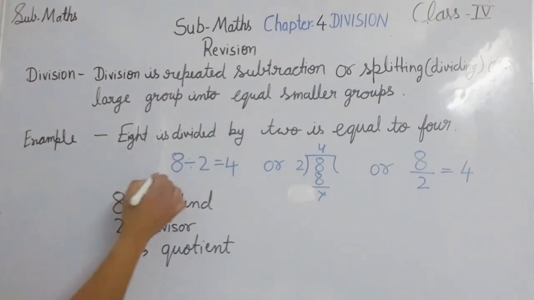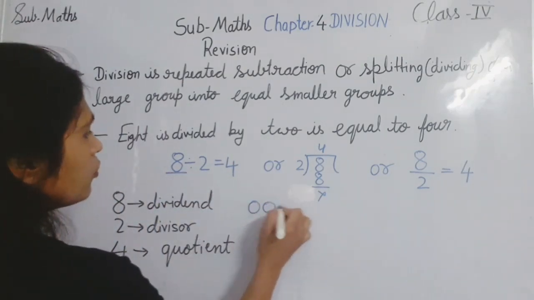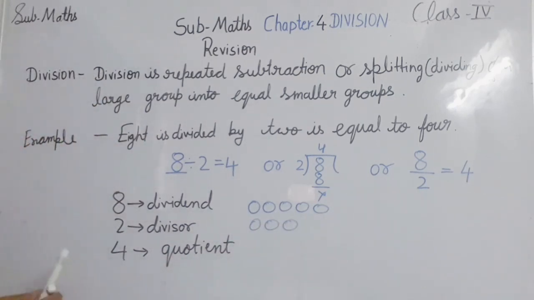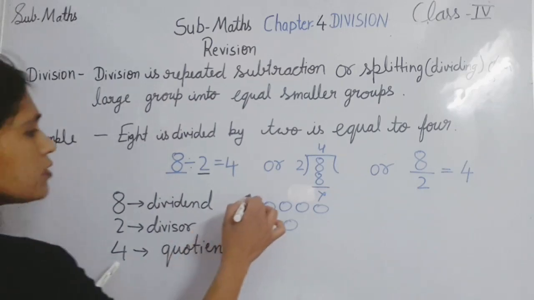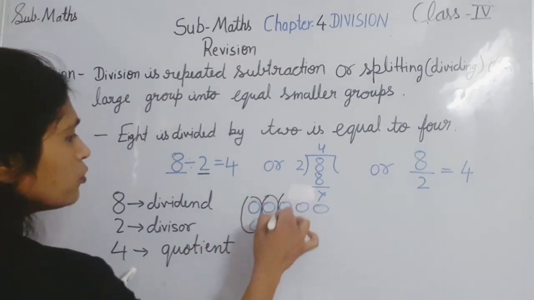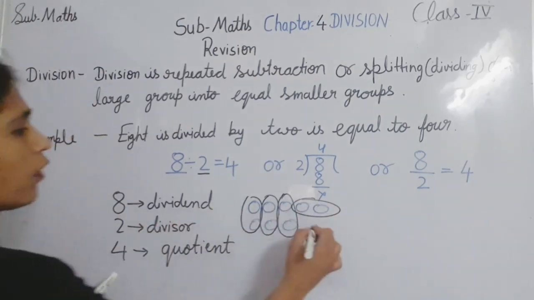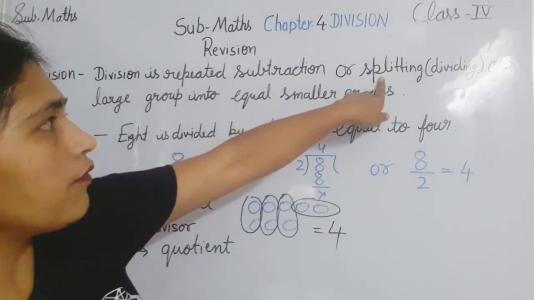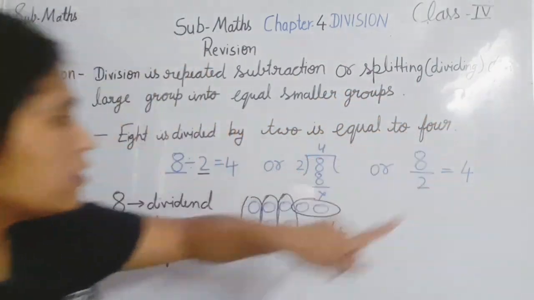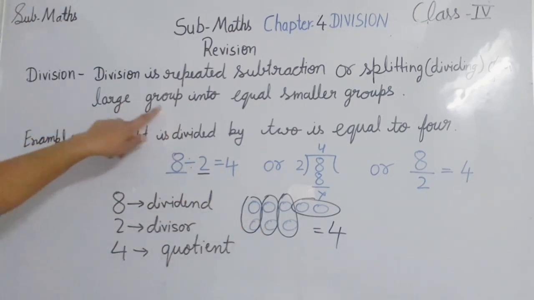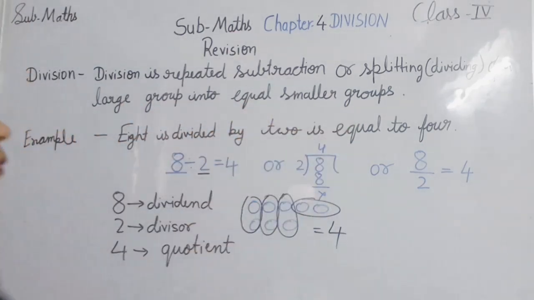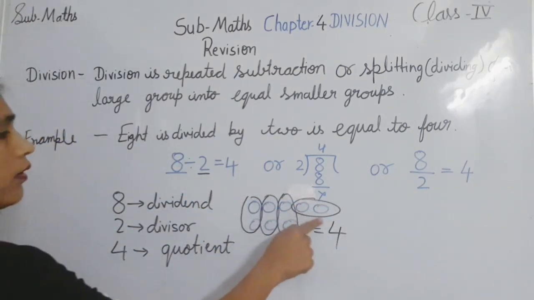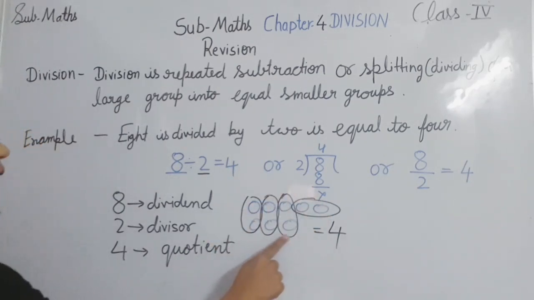Let's see this. If I am making here a large number of group, it is 8: 1, 2, 3, 4, 5, 6, 7, 8. Now I am dividing it into two smaller groups: 1, 2, 3, 4. So what is the answer? 4 group. So that is the definition: splitting of a large group into equal smaller groups. This 8 is a large group and we are splitting it into smaller groups, and each group is equal.